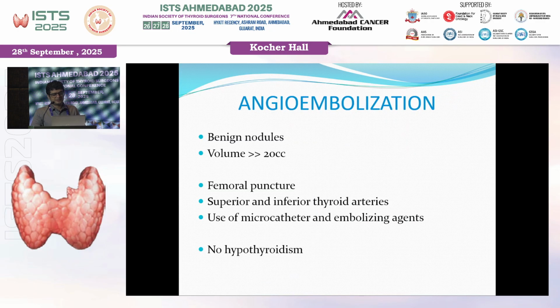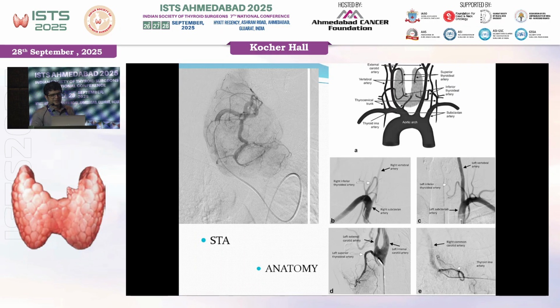Embolization, as I mentioned, is done for volume more than 20 cc, less than 20. You take femoral puncture, embolize superior and inferior thyroid arteries, and this is superior thyroid artery, and this is inferior thyroid.